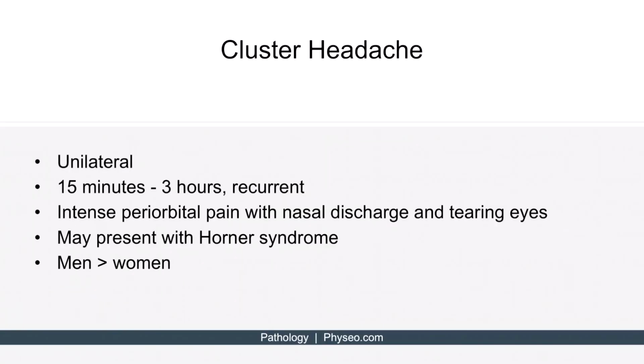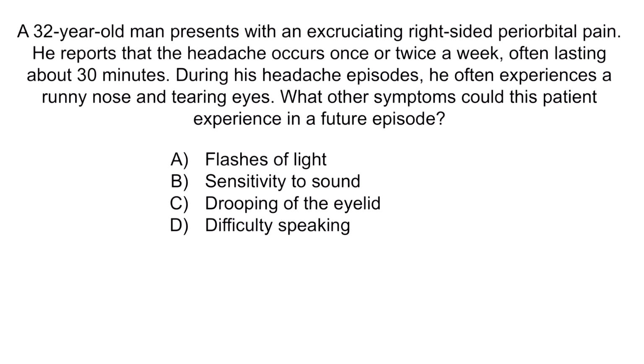Recall from this slide that someone with a cluster headache may present with Horner syndrome, which is characterized by miosis, ptosis, and anhidrosis. A and D are wrong because flashes of light and difficulty speaking are part of the sensory disturbances known as aura, and this is associated with migraine headache. B is wrong because sensitivity to sound is associated again with migraine headache. So again, the correct answer is C, drooping of the eyelid. And that concludes this section.